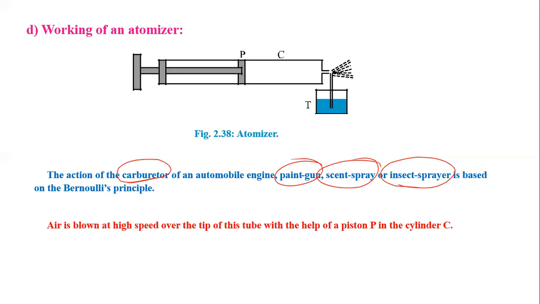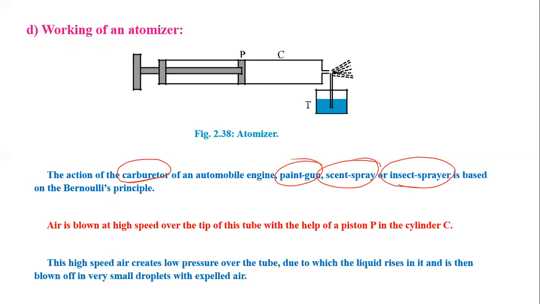So when air is blown at high speed over the tip of this tube, this high speed air creates low pressure over the tube due to which liquid rises in it and is then blown off in very small droplets with expelled air.